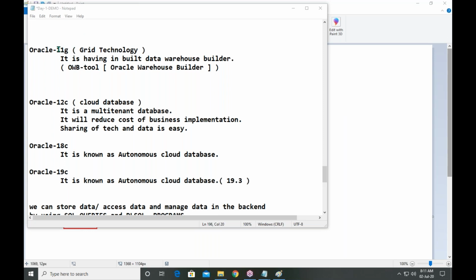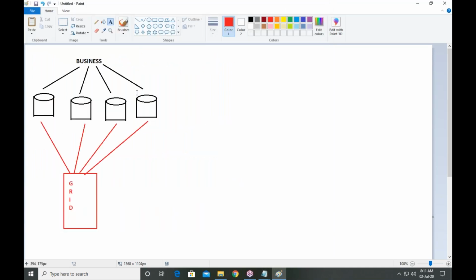Okay, 11G is also known as grid technology. Immediately we have a doubt. Grid 10G is a grid database, 11G is also a grid database. What is the difference between these two versions?